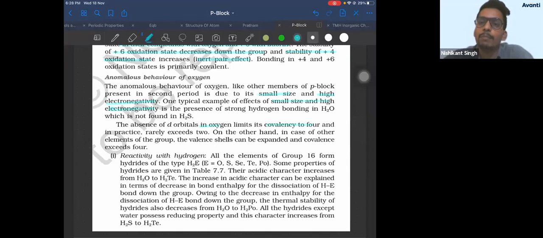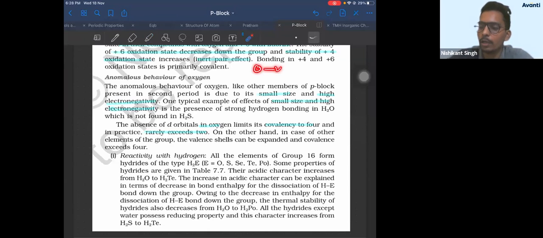Because it does not have empty d orbitals. Right? It does not have empty d orbitals to expand its valency. Right? And in practice, it rarely exceeds 2. That is true. You will hardly find any compound which has covalency more than 2. Okay? Maximum 3 you will find. You will not find more than 3. Okay? Covalency means number of covalent bonds.